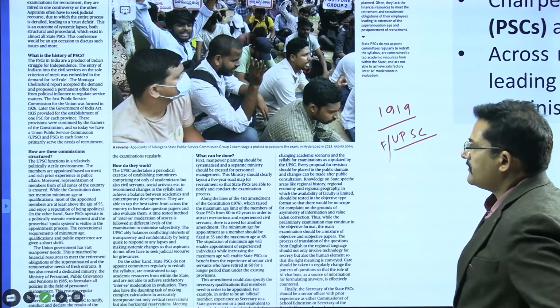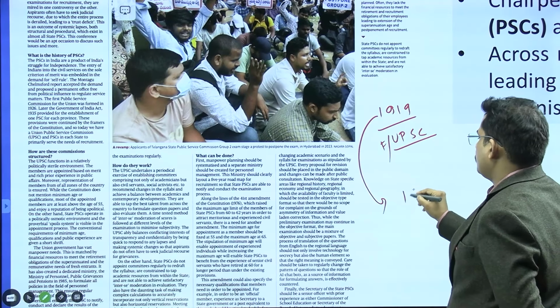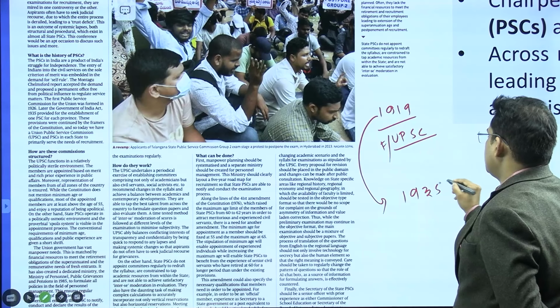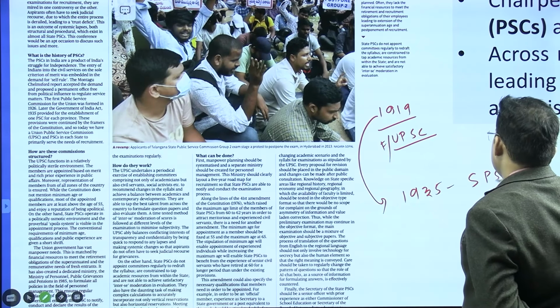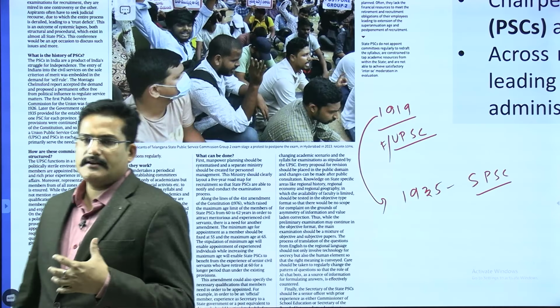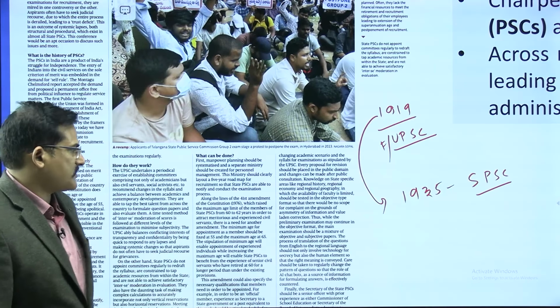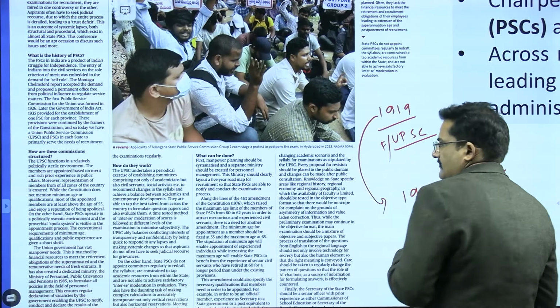Later on, this was revised in the 1935 Act, in which State Public Service Commissions were formed for all the states. For the Union, there was a Federal Public Service Commission, and for the state, there was a State Public Service Commission. This was the brief background of the UPSC and the State Public Service Commission.